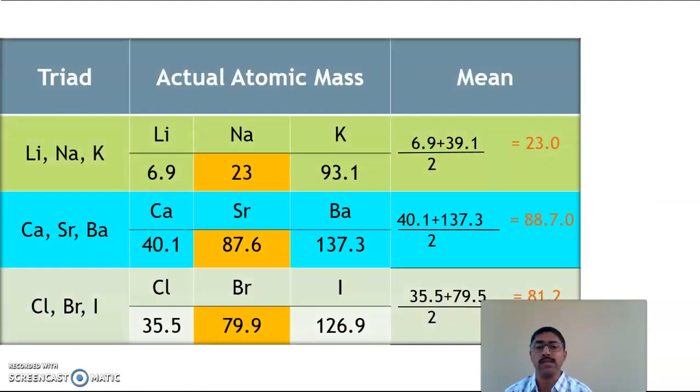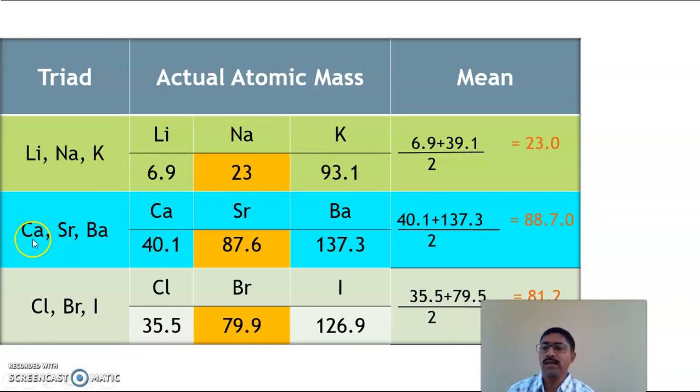See here examples. One triad is lithium, sodium, and potassium. Here see, lithium have mass 6.9, sodium have mass 23, and potassium have mass 39.1. Take mean of lithium and potassium, that is 6.9 plus 39.1 divided by 2, that is equal to 23. By calculation it is 23, and the actual mass is 23.